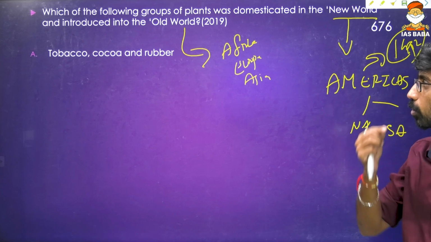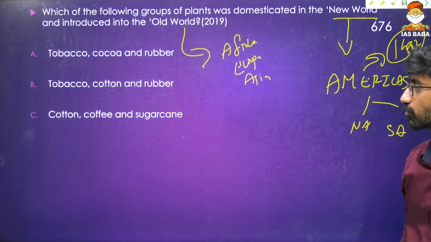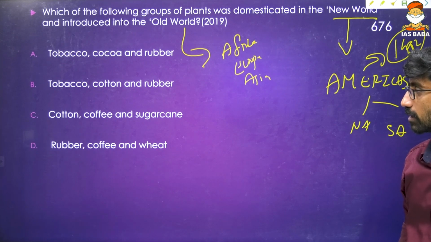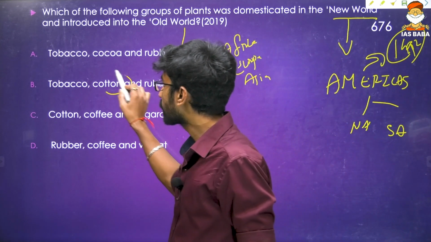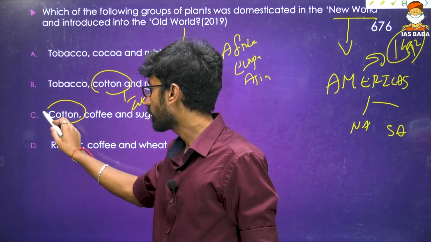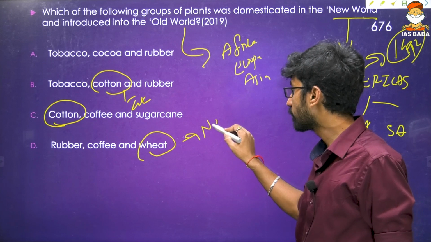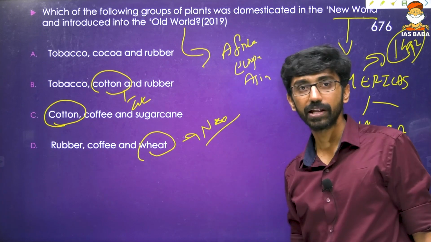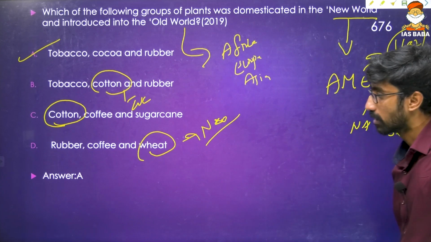Tobacco, cocoa and rubber. Tobacco, cotton and rubber. Cotton, coffee and sugarcane. And lastly rubber, coffee and wheat. So we can eliminate cotton, which was there since the time of the IVC. The same again, this also has cotton. Then wheat, of course, has been there since Neolithic times in the Old World, in India. So which one is left? Tobacco, cocoa as well as rubber.